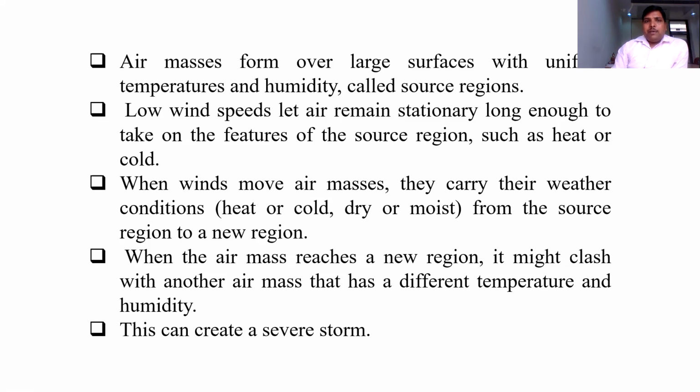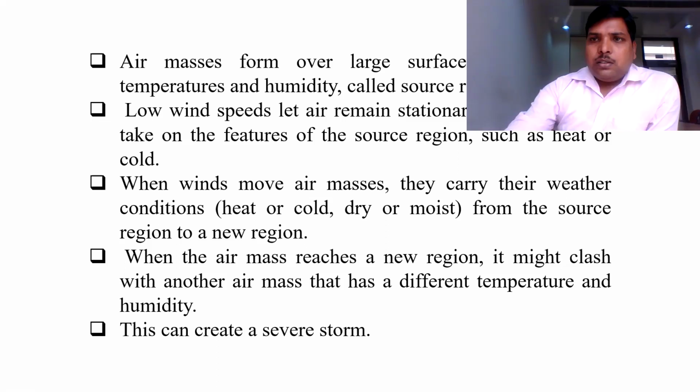So whatever air mass is there, whether it belongs to polar region or whether it belongs to equatorial region, they will represent two properties, temperature and humidity. Okay, these are the two important parameters of air mass.